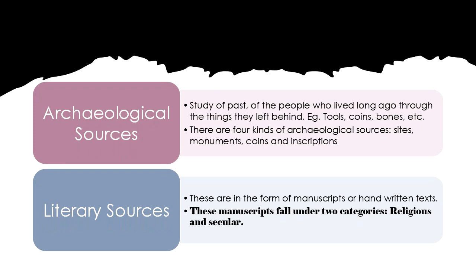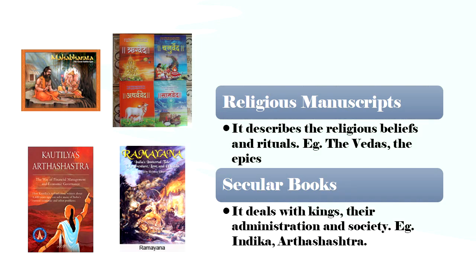Okay. Next one, literary sources. One way of finding about the past is to search for the books of what was written years ago. These are in the form of manuscripts or handwritten texts. Manuscripts were written on a palm leaf or parchments. These manuscripts fall under 2 categories, the religious and the secular.